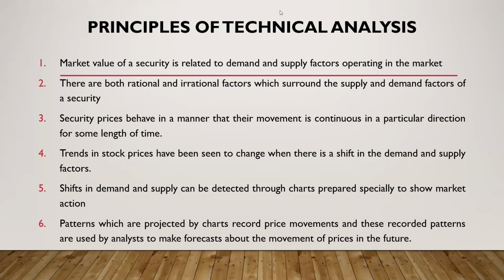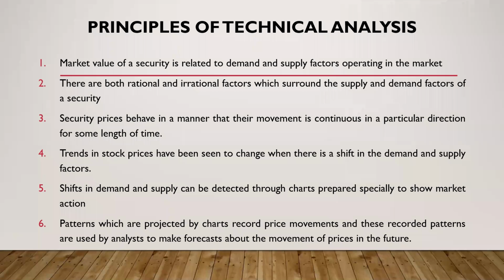People might take decisions based on rational factors, and there might be irrational factors also, like some people believe that the security's price is going to fall without any basis for that belief. But still, when a lot of people start believing like that, they will act on their belief, and eventually what they believe will become the reality. So there are irrational factors also which surround the supply and demand factors of a security.